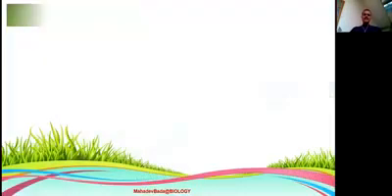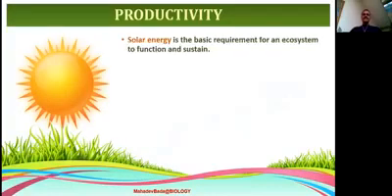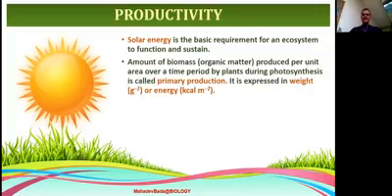So the word productivity is solar energy. For productivity, solar energy is the basic requirement for an ecosystem to function, survive and sustain. For the survival of the ecosystem, solar energy is a must. It is very much needed because the autotrophs need solar energy for the conversion of inorganic material into organic for the preparation of food. So solar energy plays a very important role in the ecosystem.